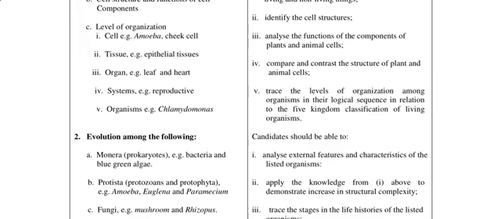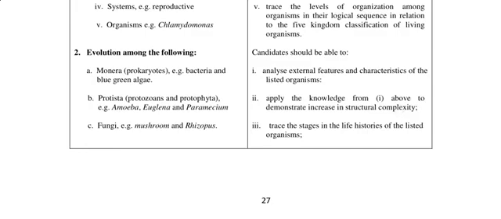All right, so we know for the kingdom Monera, we have the blue green algae, we have bacteria. All right, so that is in the cell aspect. All right, then when we come to kingdom Animalia, you are talking of organisms. So you should be able to trace the level of organization among organisms, their logical sequence in relation to the five kingdom classification of living organisms.